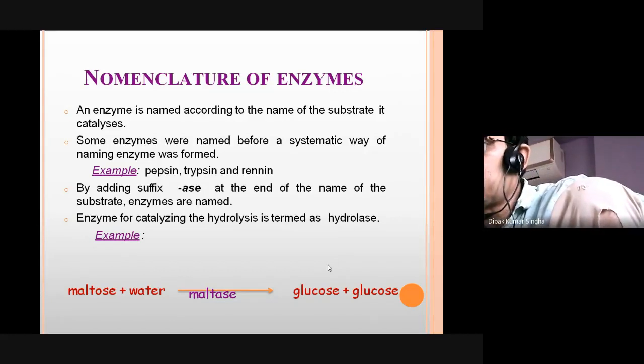Mane kore rakho, write down this. This is called trivial name. First one is the arbitrary name.